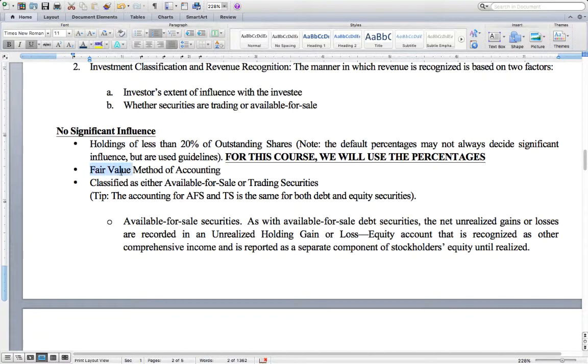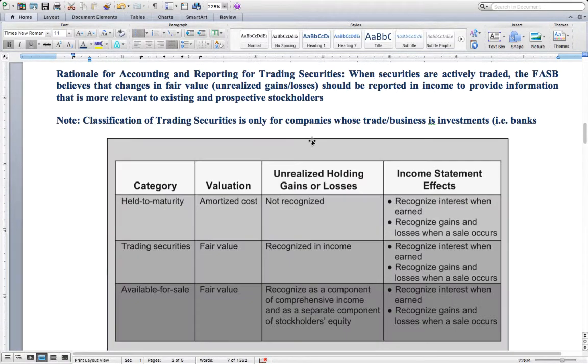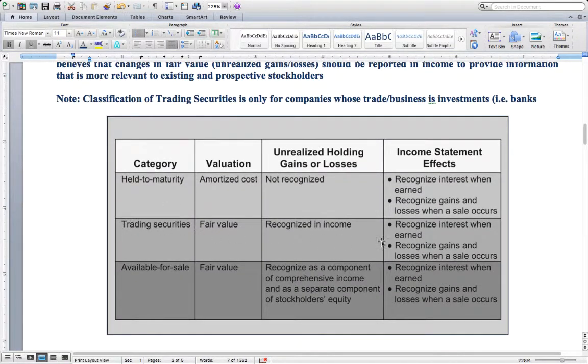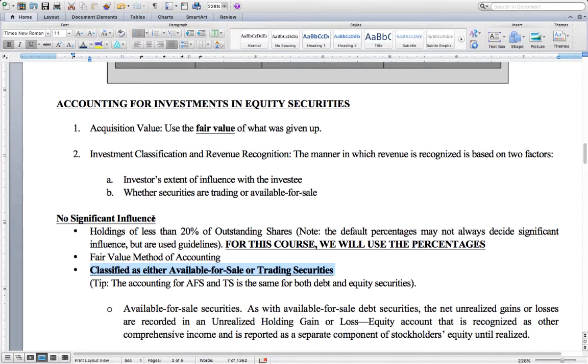As we mentioned above, fair value is how they are accounted for. And then for no significant influence, the securities are classified as either available for sale or trading securities. The accounting for these is exactly the same as we just previously covered for available for sale and trading securities under debt. So if you refer to that chart that we just went through, this accounting for these two, trading securities and available for sale, is the same type of accounting that is going to be recognized for equity securities.